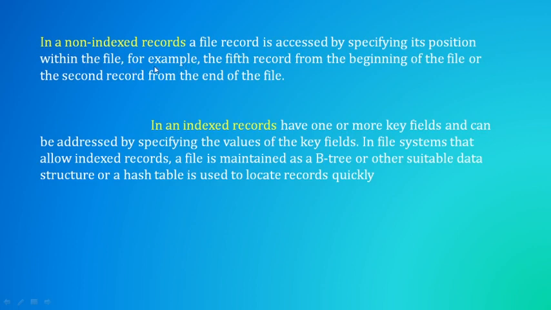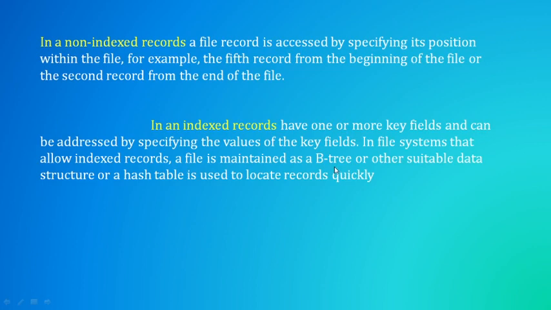Okay. And in indexed records, in structured files, we will have one or more keys. These key fields help to address the specific record, and we specify the value of those key fields. So it allows indexed records and it maintains them as a B tree.